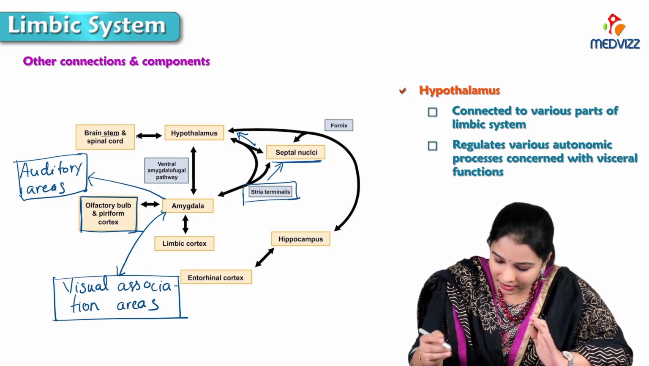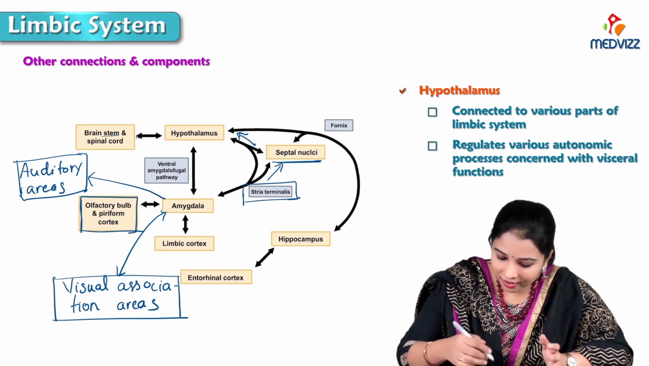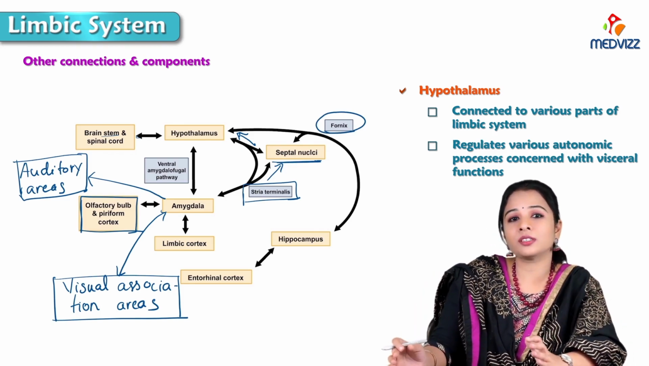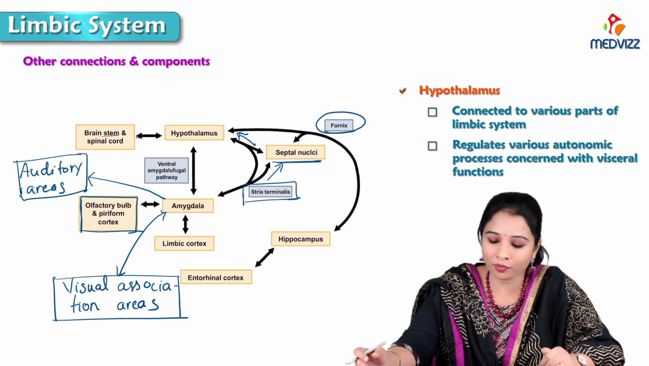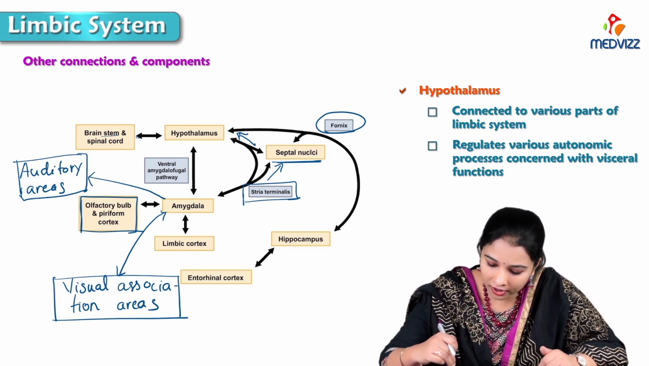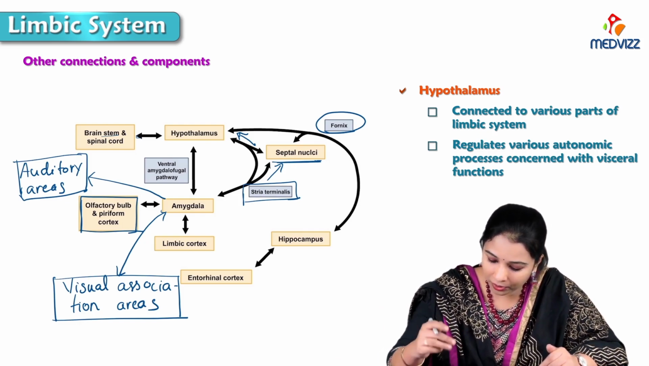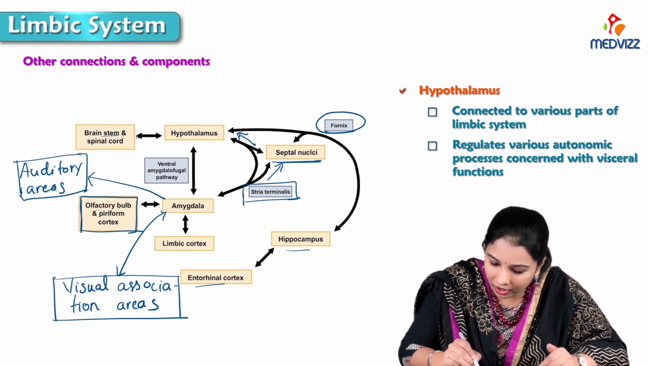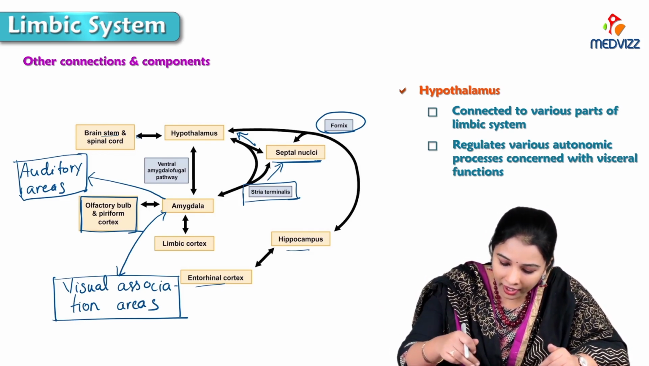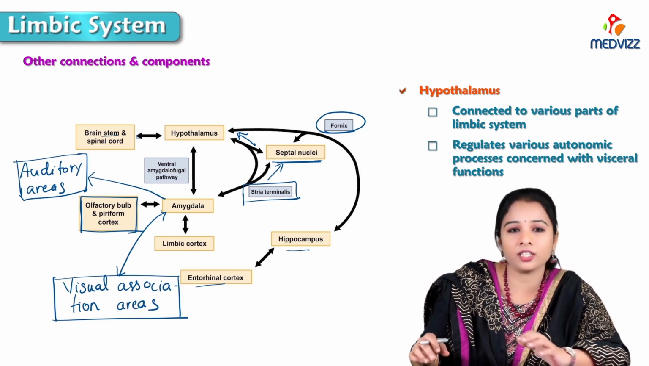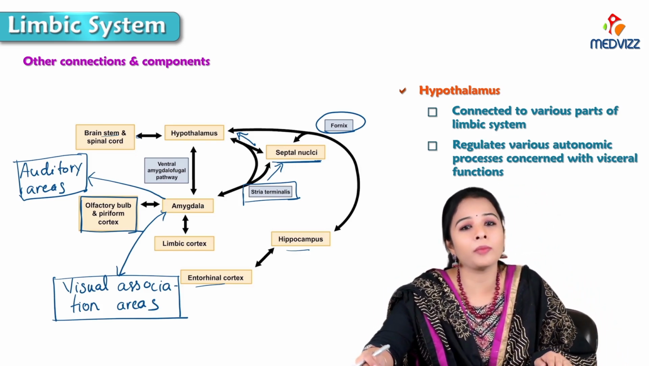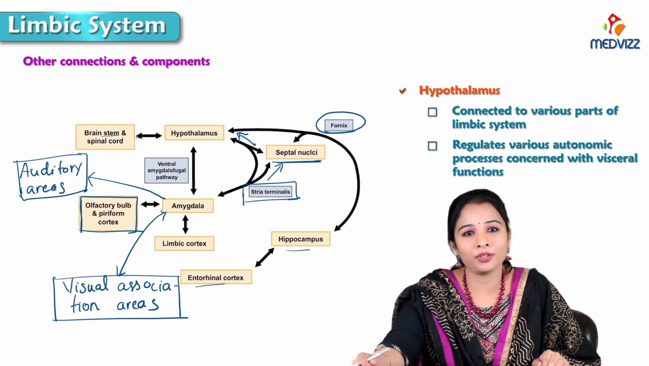And the hypothalamus is receiving afferents from the fornix. So the fornix is the major efferent pathway of the limbic system. So all the limbic structures from the hippocampus, from the entorhinal cortex, and from the amygdala to the septal nuclei and to the hypothalamus. All these connections finally end up in the hypothalamus, especially the mammillary nuclei of the hypothalamus.